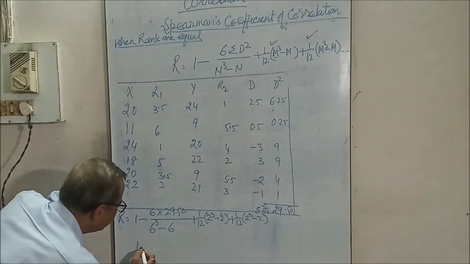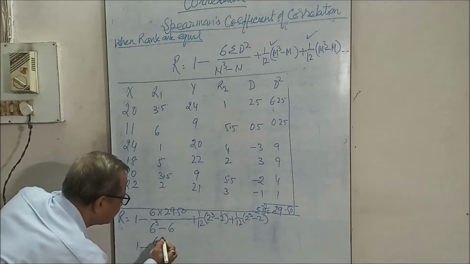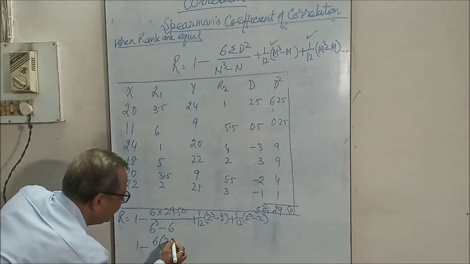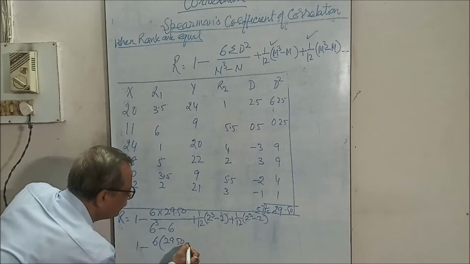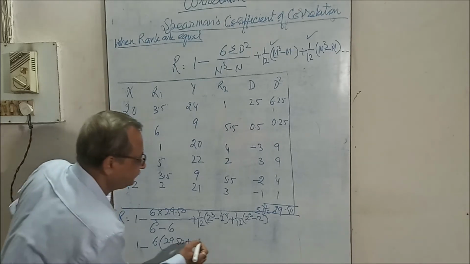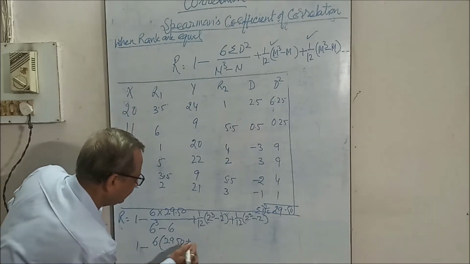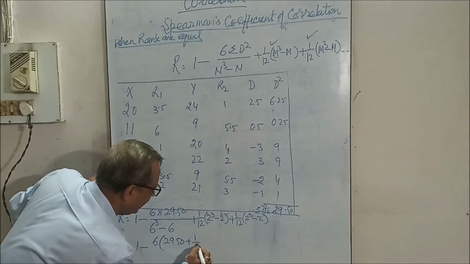We can present it as 1 minus 6 into 29.50 plus 1 by 12.